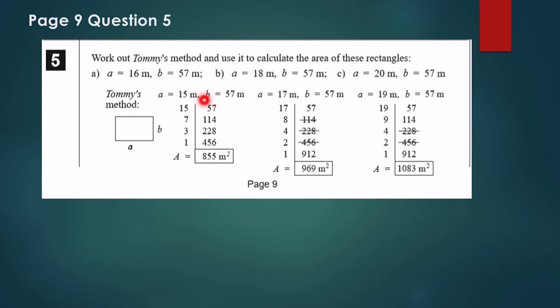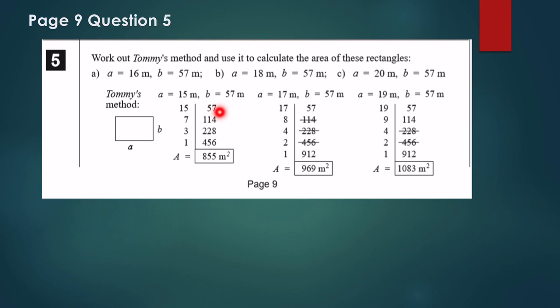Tommy did this, but he has his own way of multiplying. Let's see what he is doing. So we're multiplying 57 by 15. So what are we doing? We're adding 57 15 times, right? This is what we mean by multiplication. I'm adding 57 15 times.